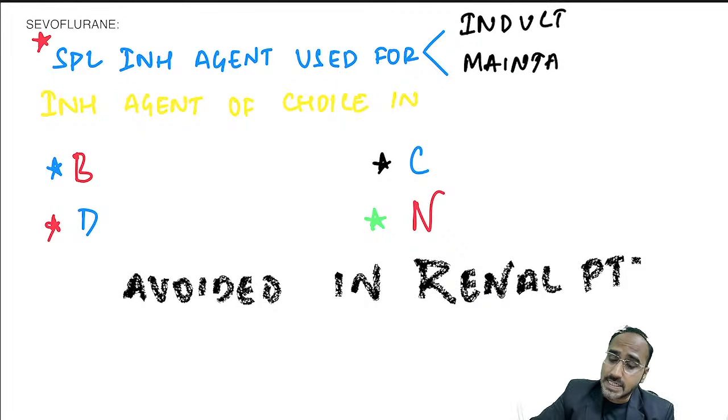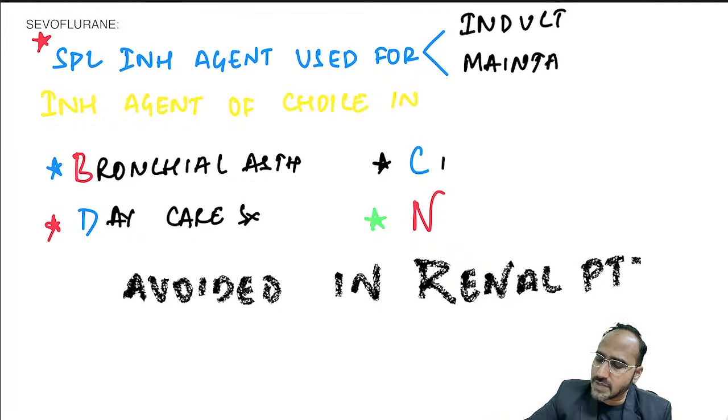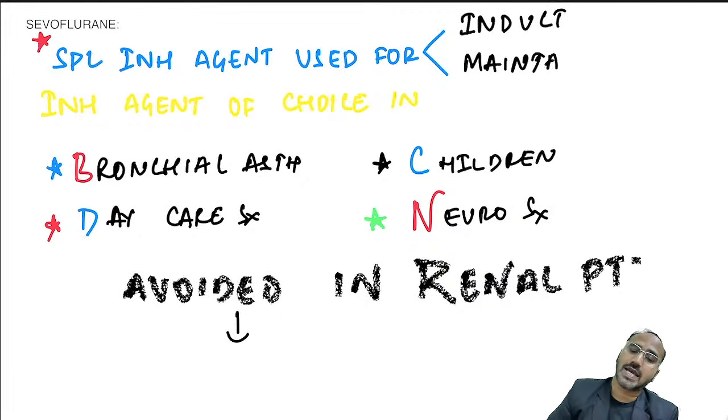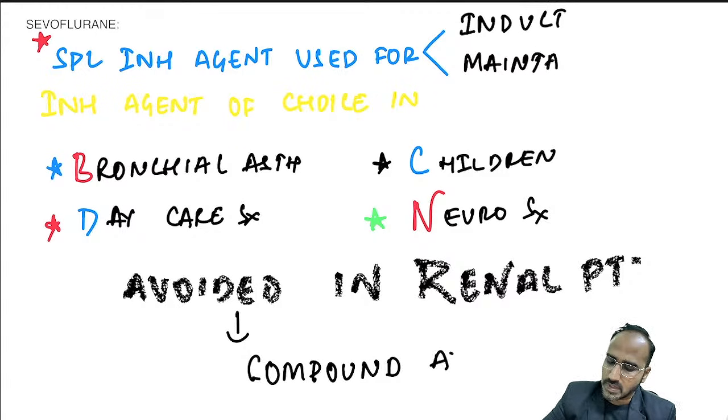Sevo is used as an inhalational agent of choice in bronchial asthma, very, very important, bronchial asthma. Apart from that, it is the inhalational agent of choice for daycare surgery, for children, and for neurosurgery. It is avoided in renal patients. Why? Because I told you sevo can react with soda lime if you're using a closed circuit, to form compound A or olefin. Compound A or olefin. Okay.